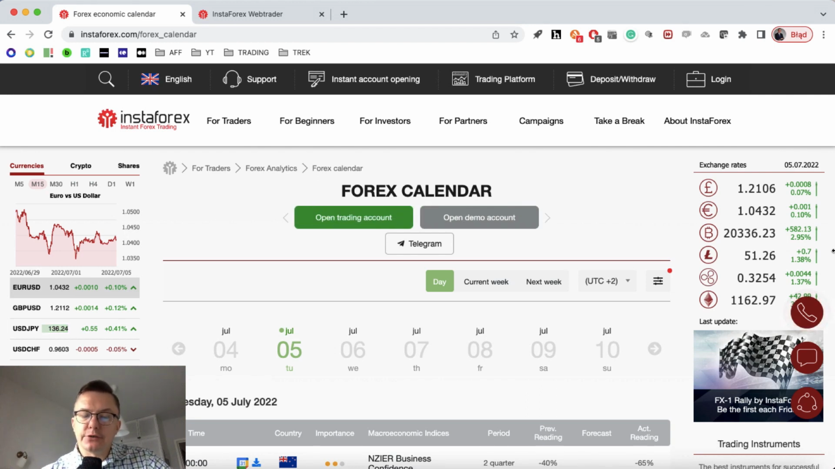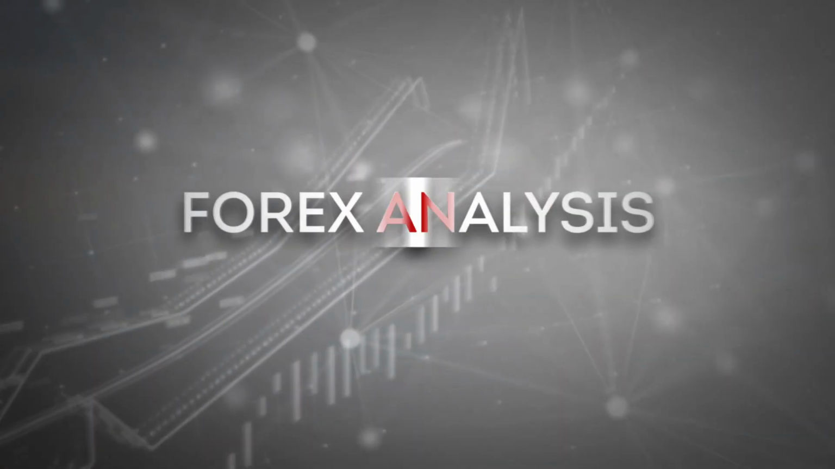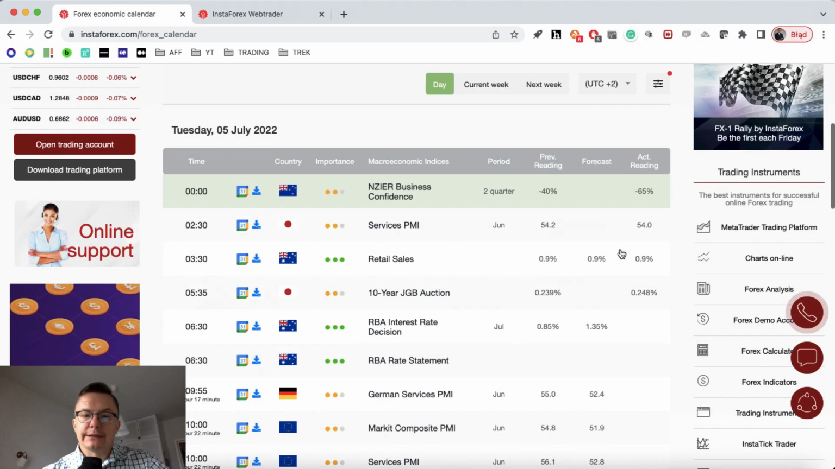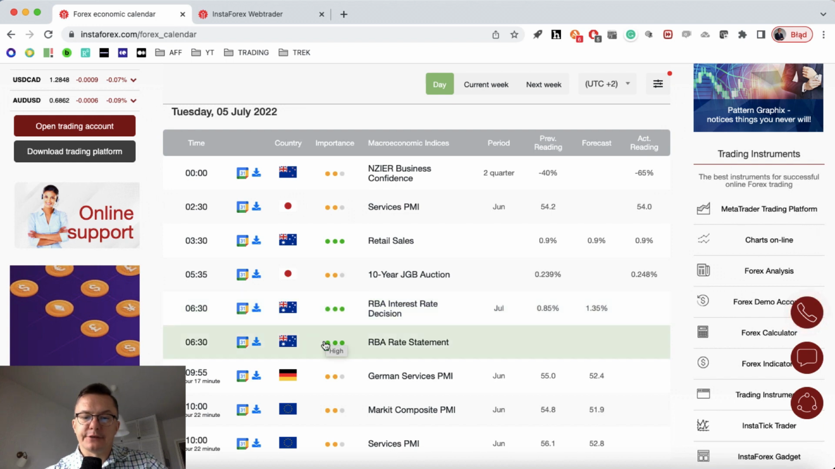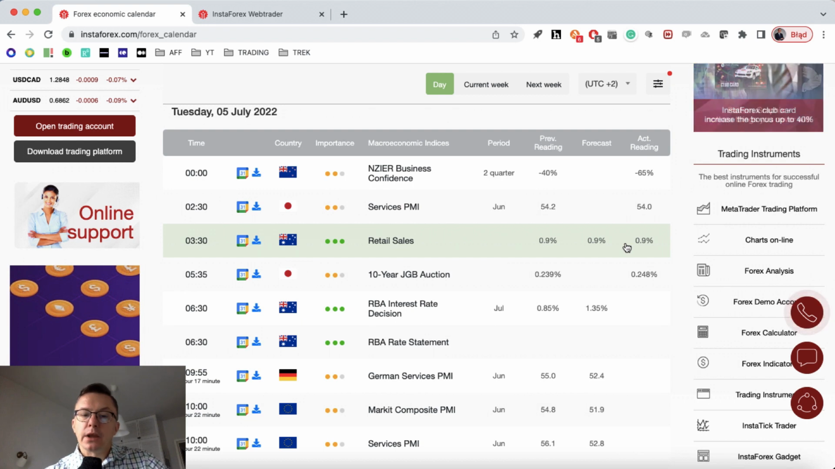Today is Tuesday, July 5th, 2022. Let's take a look at the Forex calendar first. We got the interest rate decision by the Reserve Bank of Australia made overnight, and as you can see, this is the key event of today. We got the interest rate statement as well. Moreover, we got the retail sales data in line with the expectations, 0.9%.